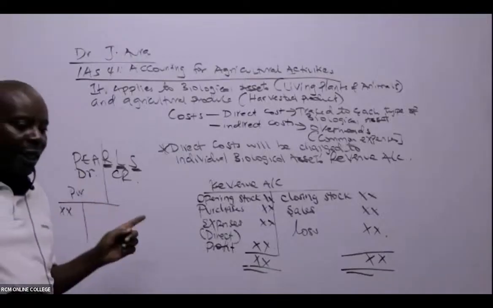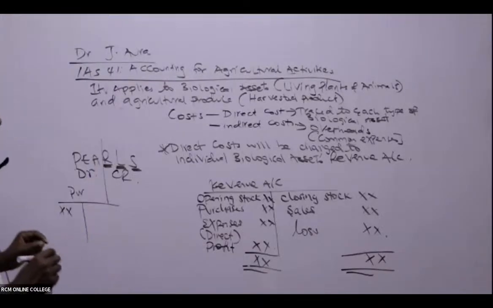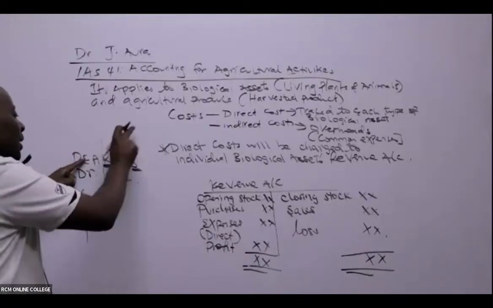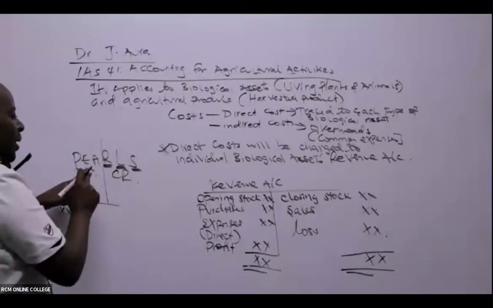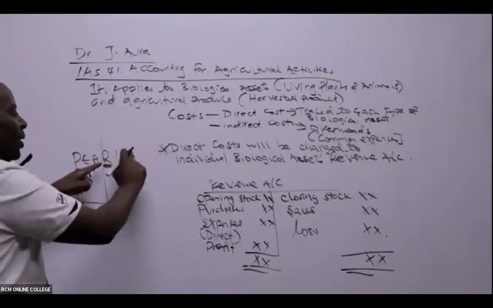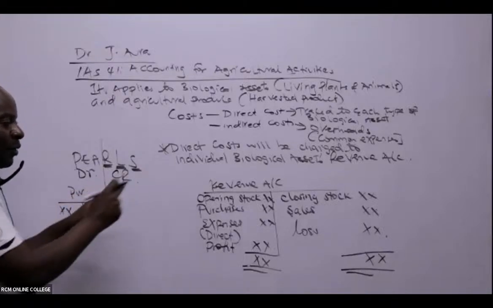Liabilities and the share capital. What do we do? We credit. I don't know whether you have been able to write like that. We have to write this somewhere in full: that P stands for purchases, these are expenses, these are assets. So these three will be debiting. Revenue, liability, share capital, you credit. So come to our revenue account here.